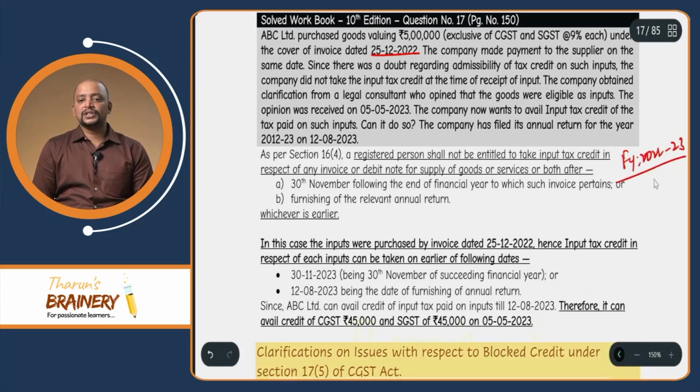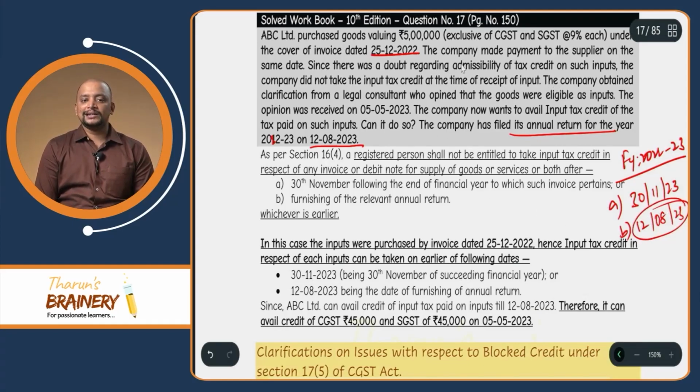It comes under financial year 2022-23. For the financial year 2022-23, what is the time limit for availment of ITC? That is 30th November 2023 or the date of filing the annual return. The company has filed its annual return for 2022-23 on 12/8/2023. So whichever is earlier, it is 12/8/2023.